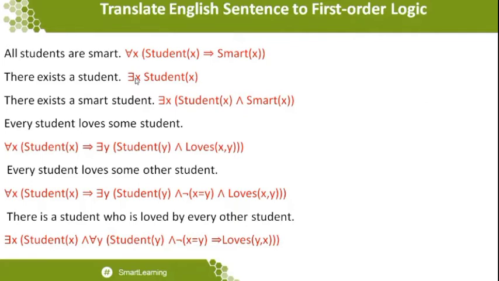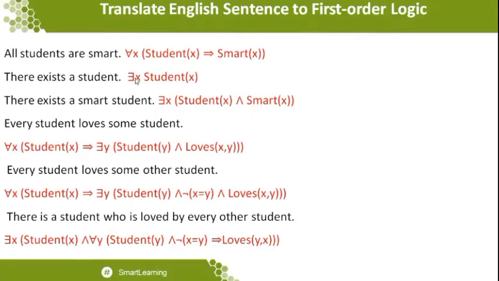Now you can write the next one, which is: every student loves some student. This is a statement you want to understand very clearly. Here you take this statement as two slices: every student is one part, loves some student is the next part. You know how to write every student, because whenever the terms every or all are available, you use the quantifier for all x.